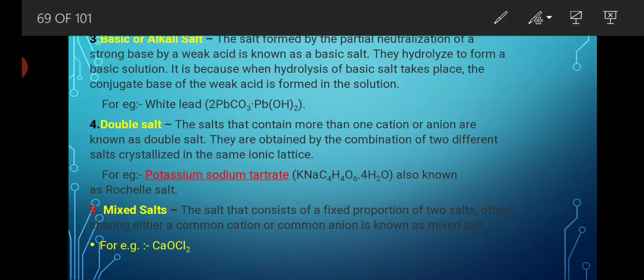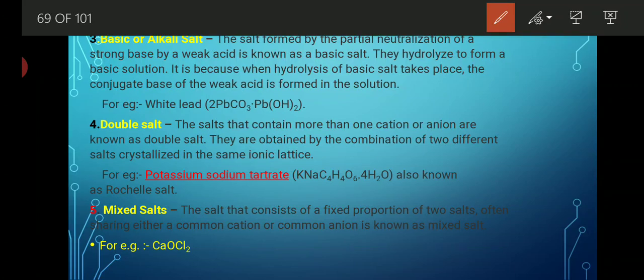Basic salt or alkali salt. What is an alkali? Whenever bases are dissolved in water, that is known as an alkali. So whenever the given amount of acid is not capable enough to neutralize the given base completely, then it is known as a basic salt. Whenever the given amount of acid is not capable enough to neutralize the given amount of base, then in the product one or two replaceable hydroxide ions are present, and that type of salt is known as a basic salt or oxy salt.